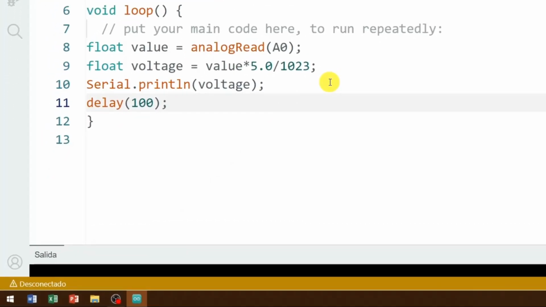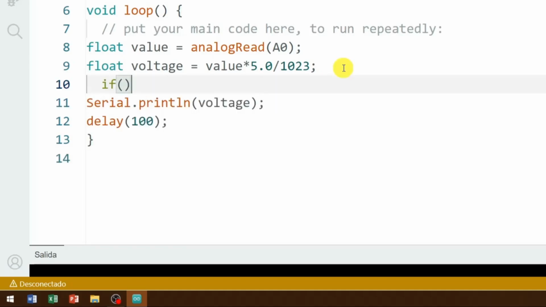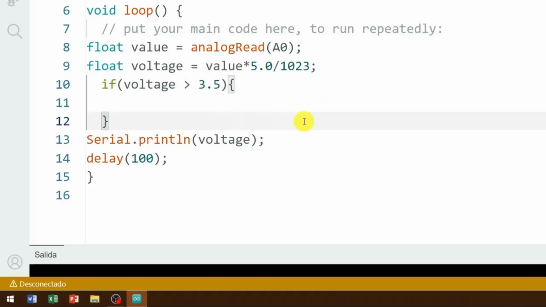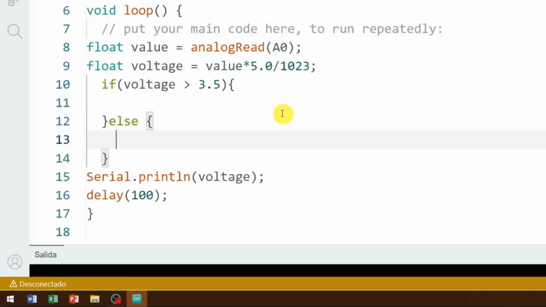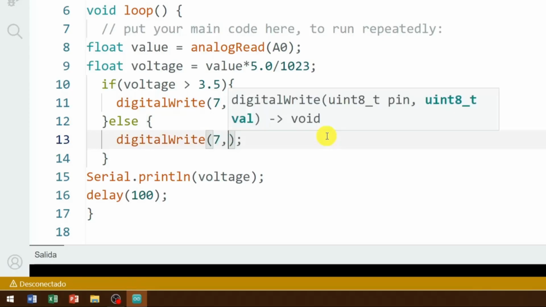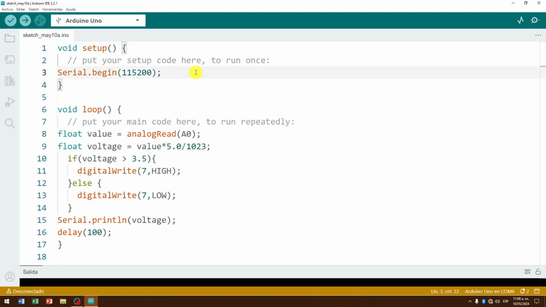To achieve this, in the code after obtaining the voltage variable, we will place an if-type conditional control structure, in which we will evaluate if the voltage is greater than 3.5 volts, and another structure in which we will evaluate when it is less than or equal to this same value. If the first condition is met in which the voltage is greater than 3.5, it will be interpreted as a condition of low or no luminescence, so the actuator LED will turn on. And if the second condition is met, it will be interpreted as a condition where there is enough light, for which the actuator LED will turn off.